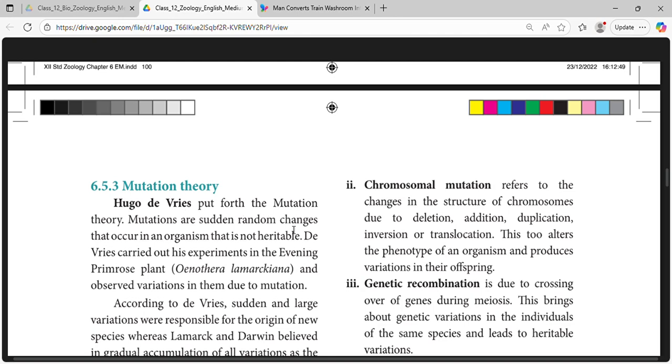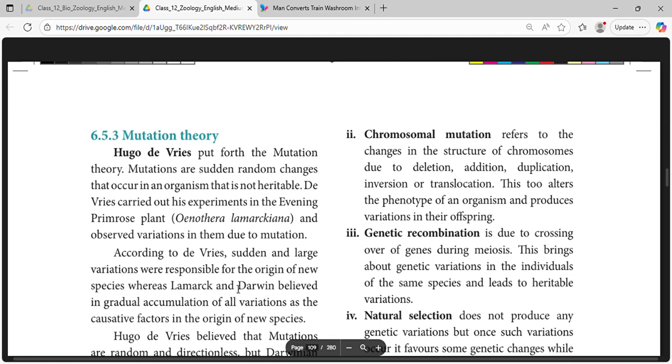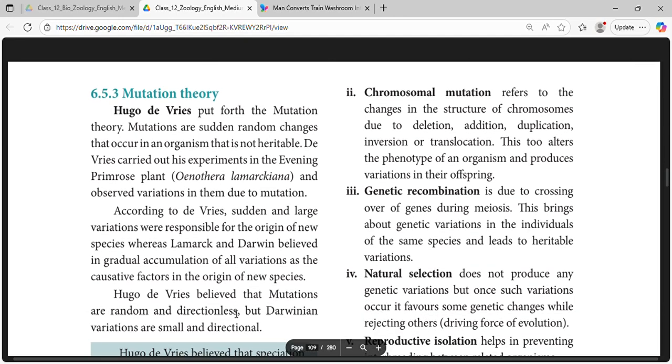Mutations are sudden random changes that occur. De Vries carried out his experiments on the evening primrose plant and observed variations due to mutation. According to De Vries, sudden and large variations were responsible for the origin of new species, whereas Lamarck and Darwin believed in gradual accumulation of small variations as the causative factors in the origin of new species.